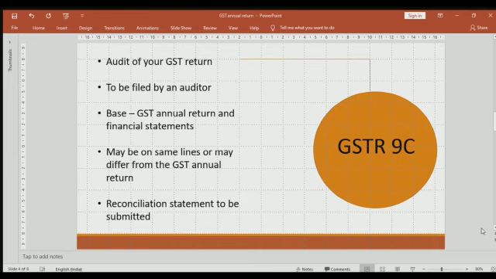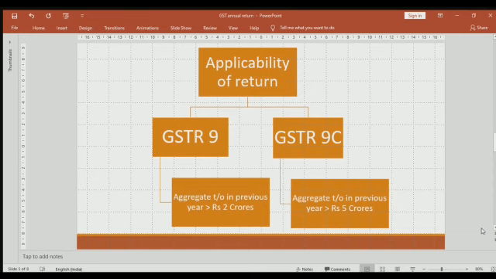So this was what is GSTR 9 and 9C. Now we'll see when it is applicable. So basically, GSTR 9 is applicable when your aggregate turnover in the previous year exceeds 2 crores. Earlier, GSTR 9 was applicable to everyone and GSTR 9C on exceeding the 2 crores limit. However, now recently the government has made changes and they have said that GSTR 9 is optional for all and it is mandatory for taxpayers who have their aggregate turnover in the previous year exceeding 2 crores.